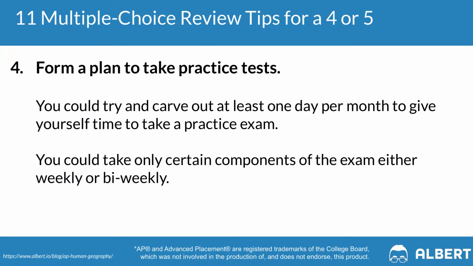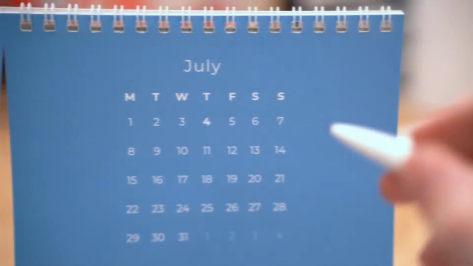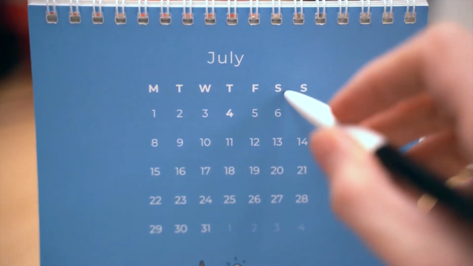Our fourth tip when it comes to the AP Human Geography multiple choice section is to form a plan when it comes to approaching your practice tests. Taking practice tests can be a great way for you to continue to build on your strengths and weaknesses over the course of a school year. So one way you could approach this is by creating a calendar event that's recurring once every single month in which you're going to practice multiple choice questions.